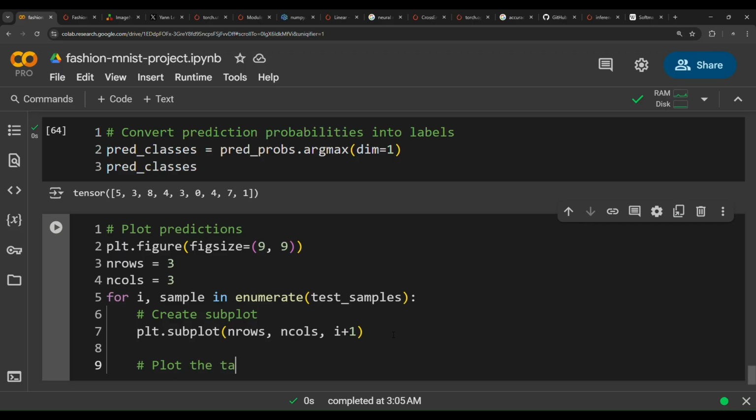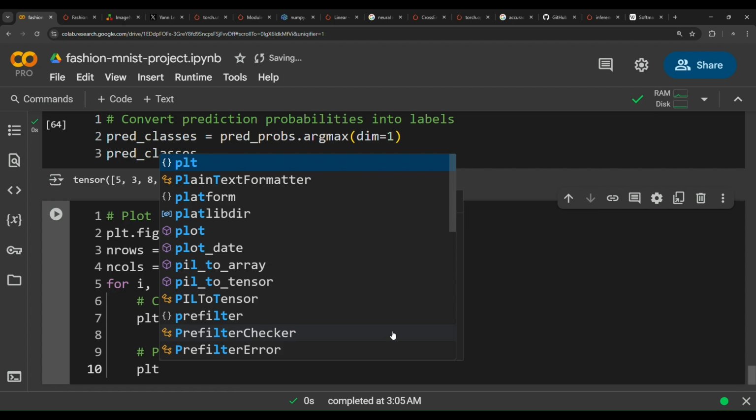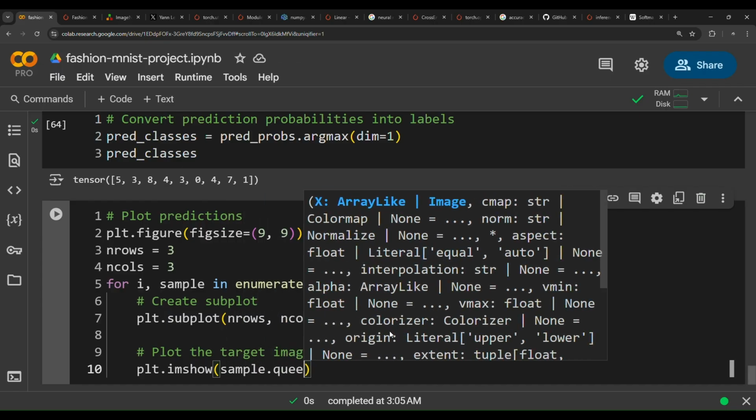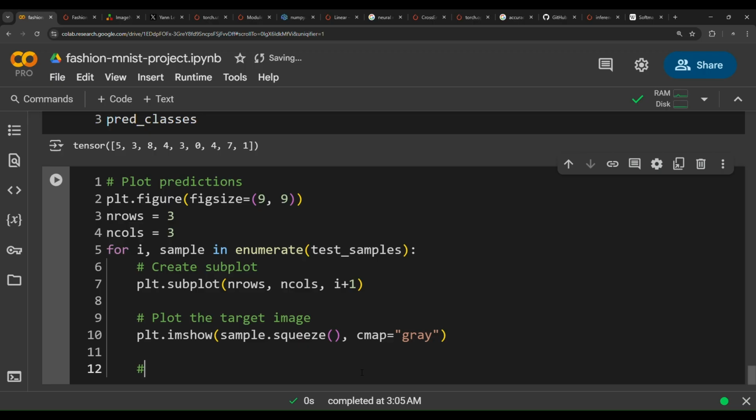Secondly, plot the target image. Well, to plot the target image, as we discussed before, use the plt.imshow function, and then pass in sample.squeeze. We have to squeeze the image because these images are grayscale. They have just one color channel, and Matplotlib expects grayscale images of the shape of just height and width, so it doesn't expect to have a color channel. So we need to squeeze the image to get rid of that color channel. Comma, cmap, the color map, equals gray, to make the image show in grayscale mode.